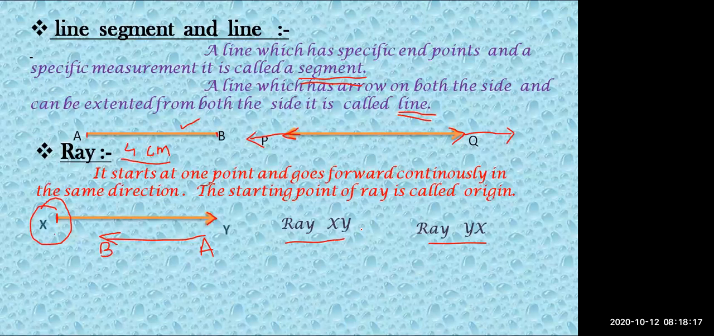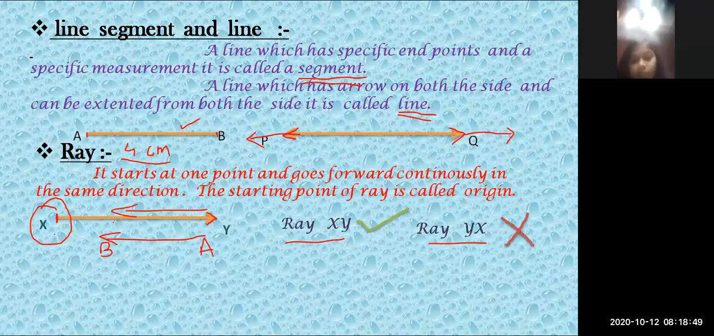Ray XY is the correct way to write the name of a ray, and ray YX is the wrong way. So you can say, see, ray XY is right. Why? Because we have to start from the origin and then we can go ahead. This is called ray XY. You cannot write the name of a ray in the opposite direction. YX is the wrong way of writing the name.